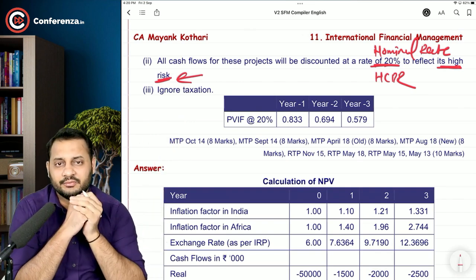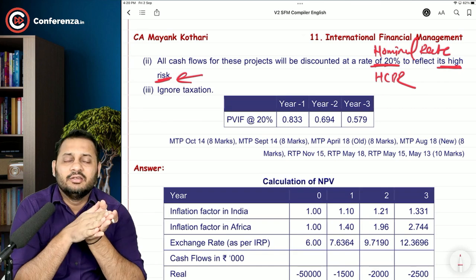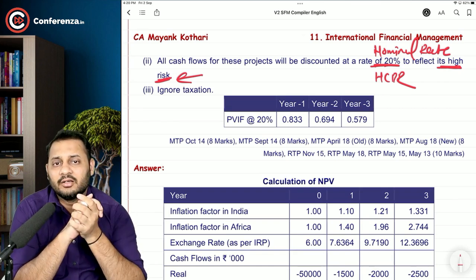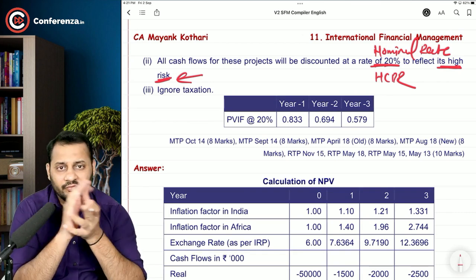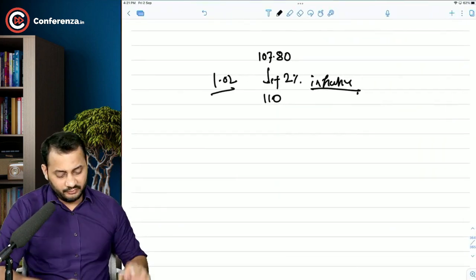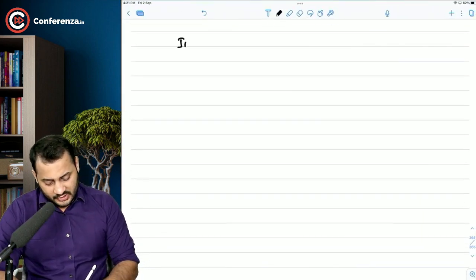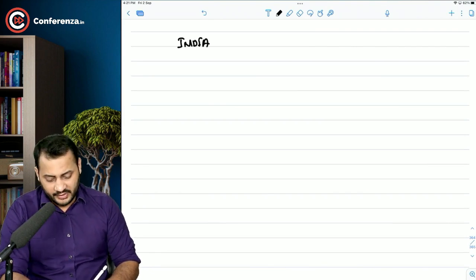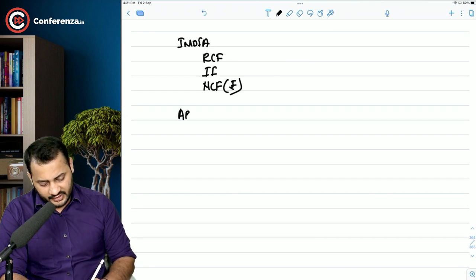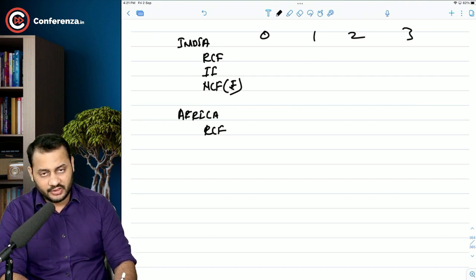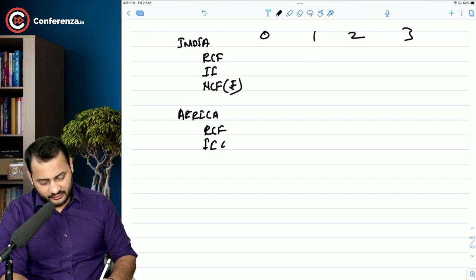Now understand the procedure. Take the Indian cash flows, add inflation in that, and then convert it into nominal cash flows. Take the African cash flows, add inflation in that, and convert it into nominal African cash flows. See, before looking at the answer, write down India here. I'm just writing a format. So this is real cash flow. Take the inflation index, convert it into nominal cash flows. This will be in rupees. Take Africa. This is real cash flows. 0, 1, 2, 3, right? Inflation index at 40% and nominal cash flows. But this is in African rand, right?